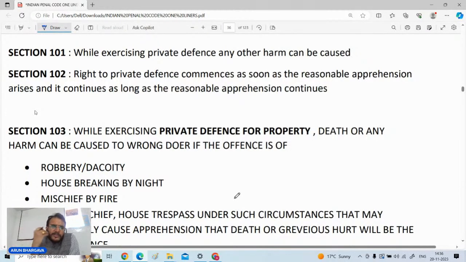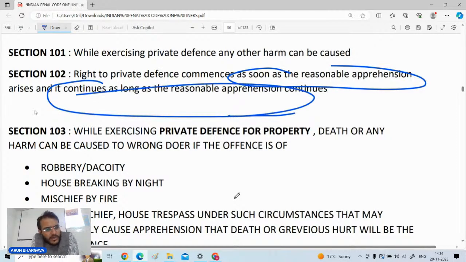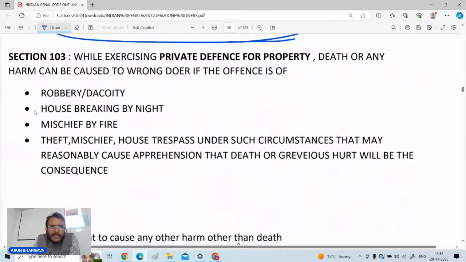When the right to exercise self defense continues and when it will stop, so section number 102 is there, the right of private defense commences as soon as the reasonable apprehension is there and it continues as long as the reasonable apprehension continues। जब तक reasonable apprehension रहेगा, खतरा रहेगा, तब तक private defense भी exercise किया जा सकता है।